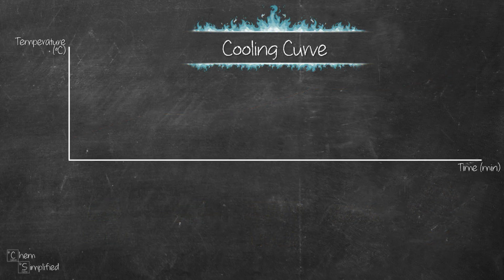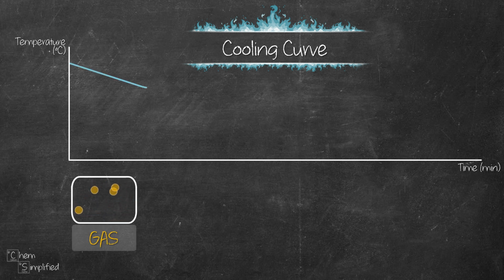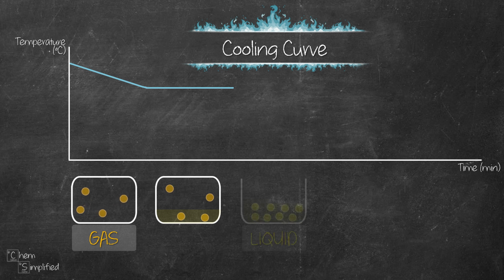Now what happens when we cool down the particles? Starting with gas, when we cool the particles down, they release heat into the surrounding. As the temperature decreases, the gas particles lose energy and move more slowly. The particles become closer and the attractive forces increase. Eventually, the attractive forces are high enough for the gas to turn into liquid.